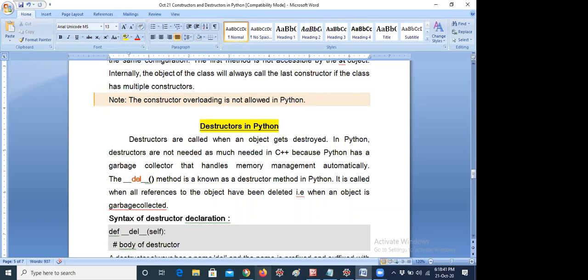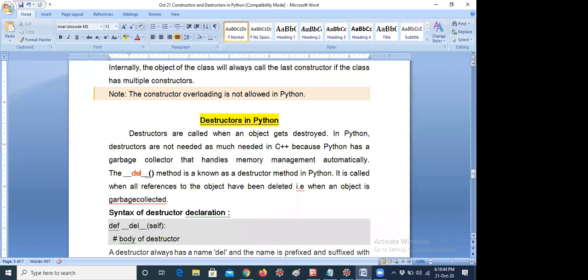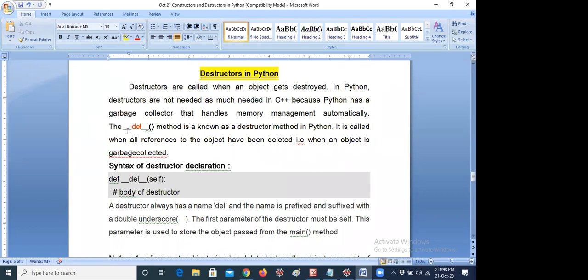Okay, what is the syntax? For initialization, you give the constructor like underscore underscore init. So init is the function which you use to initialize the constructor. In the same way, you have to give underscore underscore del underscore underscore self. What is del? Del deletes the particular object, that means it will act like a destructor. It is known as the destructor method in Python. It is called when all references to the object have been deleted, that is, when an object is garbage collected. Okay, you have to understand it in this way. The syntax for destructor is def underscore underscore del underscore underscore self.